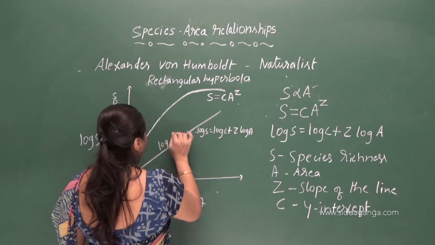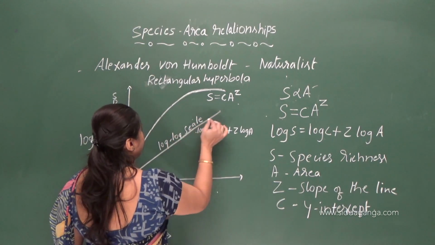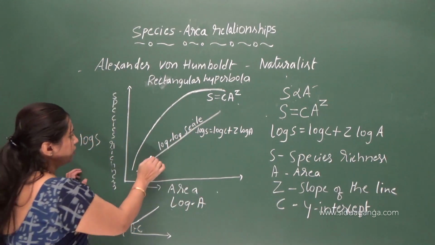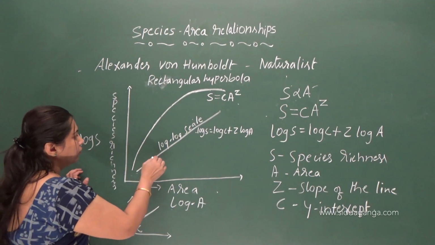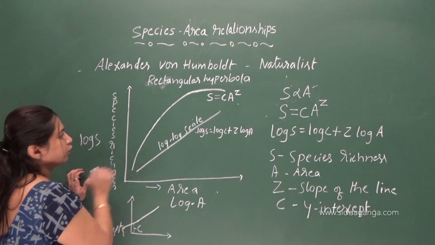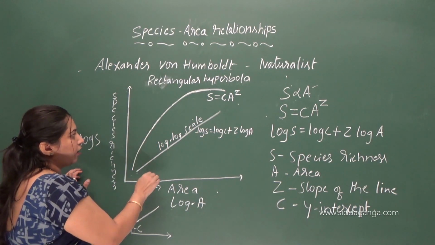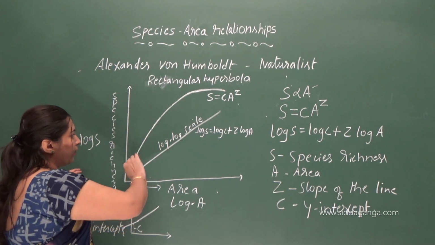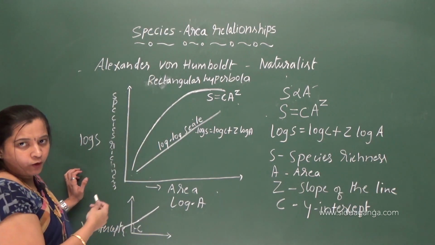So on a log scale, we will get a straight line like this. This is the slope of the line. Okay, so what is the significance of this slope here? When you plot a graph, we get a curve like this, a rectangular hyperbolic curve.